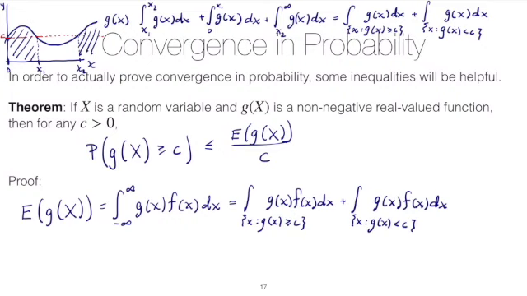And if they're both positive, that means that what we have here will be greater than or equal to just one of them, right? If we dropped one of them, for example, if we dropped this integral here, then the result would be less than or equal to this whole thing. And so that's what we're going to do. We'll take just the integral over the region x such that g of x is greater than or equal to c of the integrand g of x f of x dx.